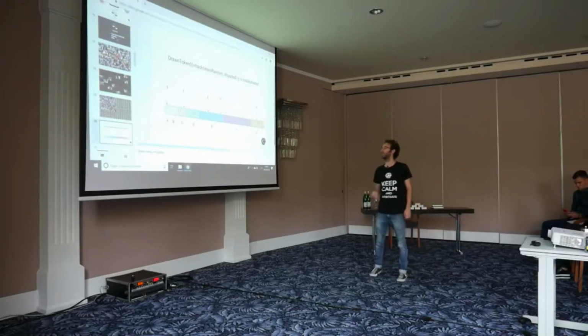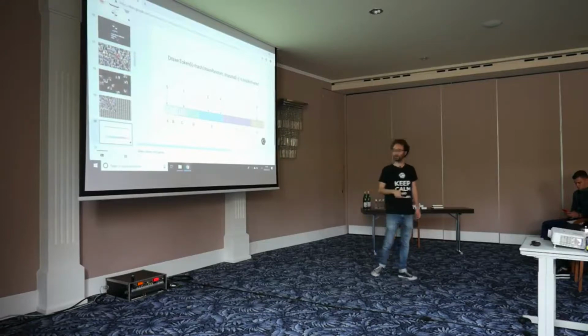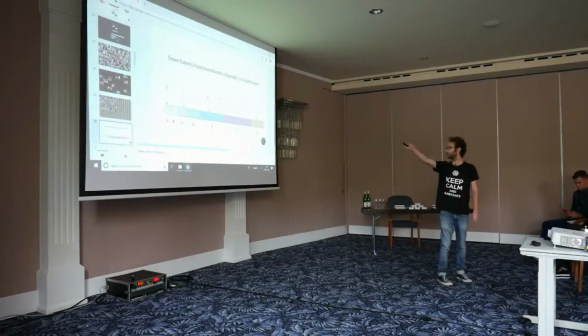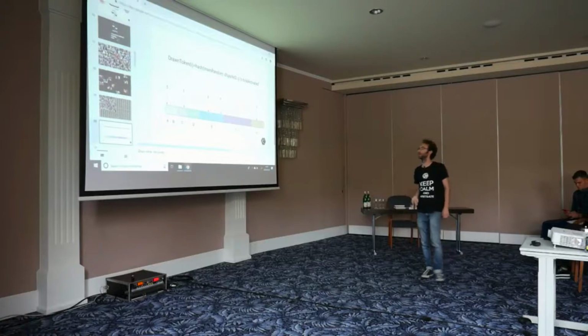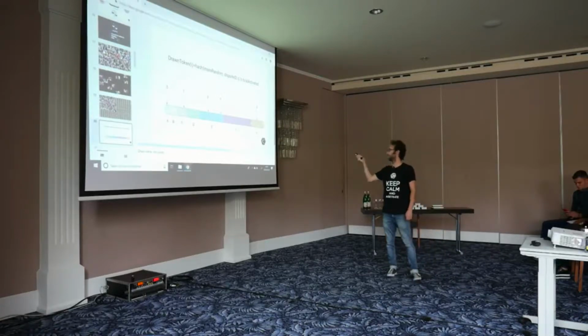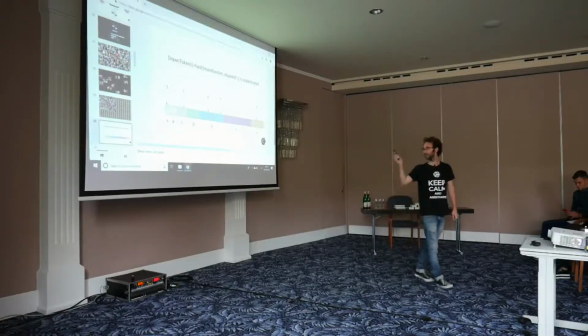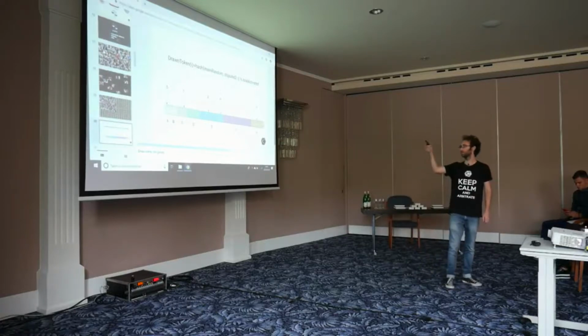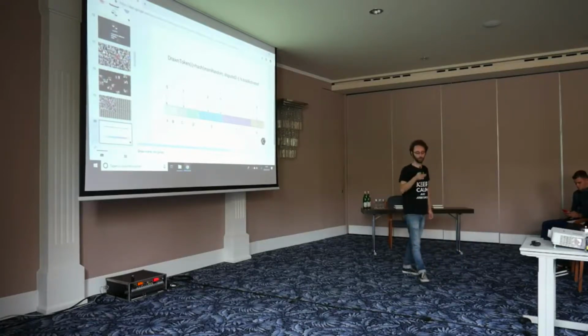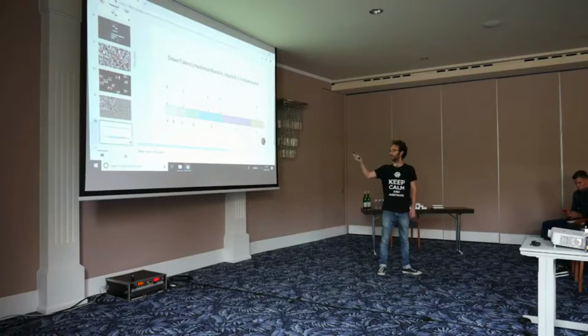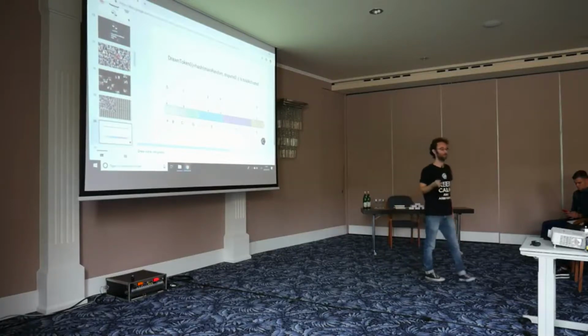So we have people from A to G who want to be jurors. They stake some tokens. We want 5 jurors, so we draw 5 of them. A, C, E, and G are drawn. In this particular case, E is drawn twice because the pool of jurors is small, but with a large pool of jurors that is quite unlikely. And they are the ones who are going to solve the dispute.